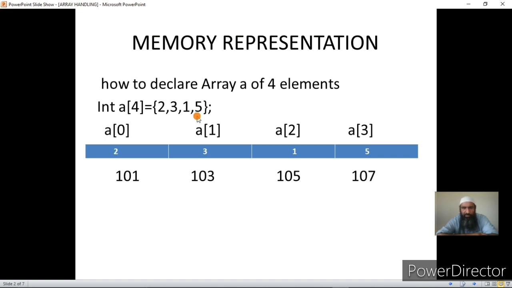Because that way calculating the address of an element will be easier, and this is a bit of a higher concept that we can explain in data structures. But you can simply remember that for your level of knowledge right now. Later on I can give the explanation. The array elements are stored in a sequence, and there is no other variable that is allocated between the array elements of the same array. Okay, they are supposed to be stored in a sequence.